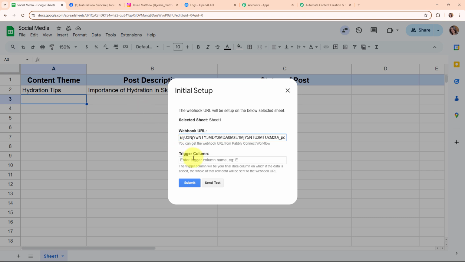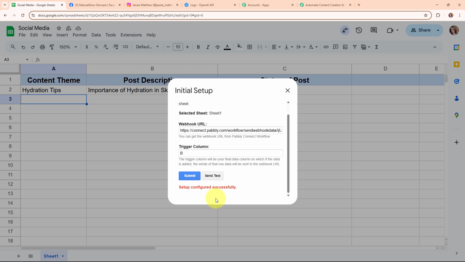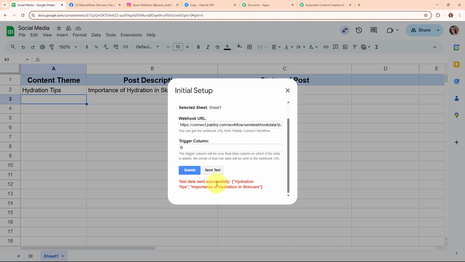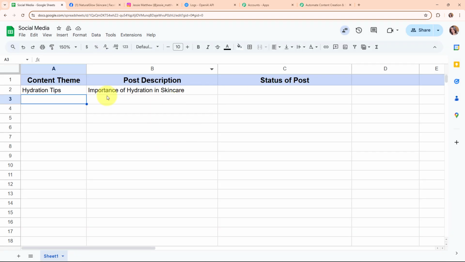So for the trigger column, I'm going to enter the column as B, and then I'm going to click on Submit. Here you can see it says setup configured successfully. That means we have successfully set up a webhook inside our Google Sheets. Now, to test this connection, we are going to click on the Send Test button given over here. And here you can see it says test data sent successfully. That means we have successfully sent this first row of data to our webhook URL, that means to Pabbly's workflow.